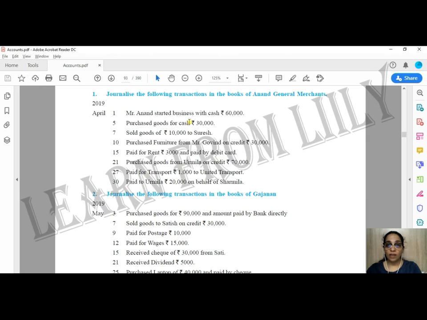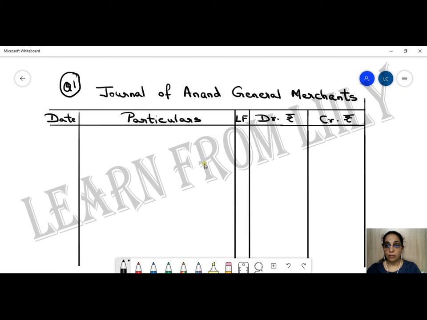Now I hope you are aware of the format of your journal. This is the format. So this is how your journal would normally look. We have a date column. We have particulars where we actually record the entry. Then we have LF, which is ledger folio.